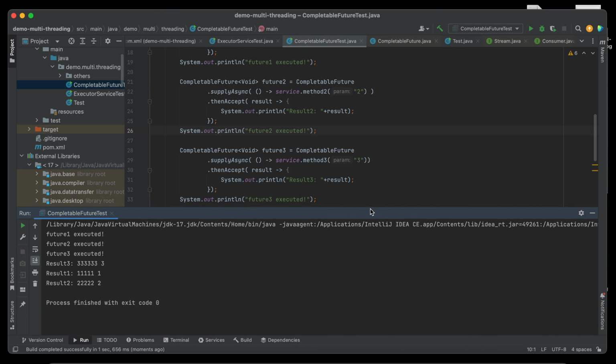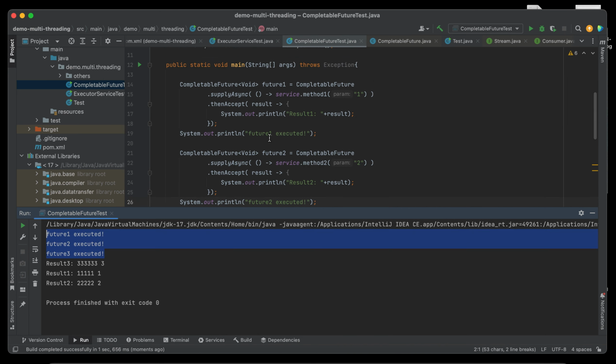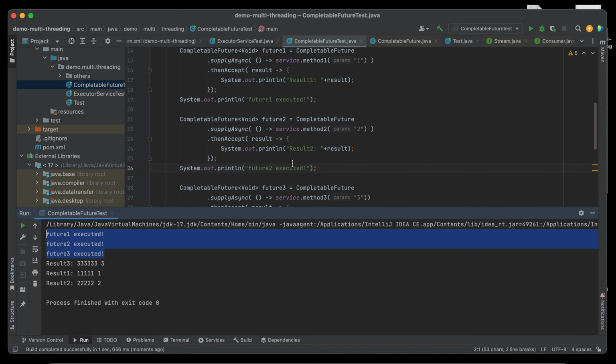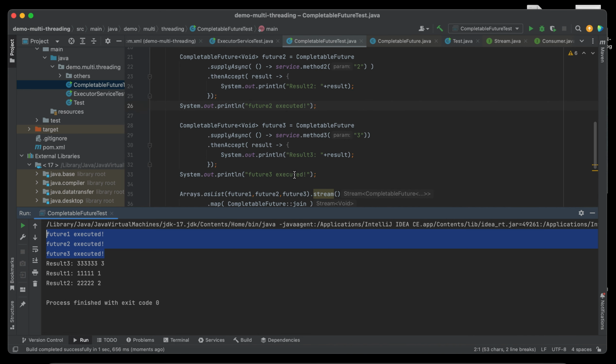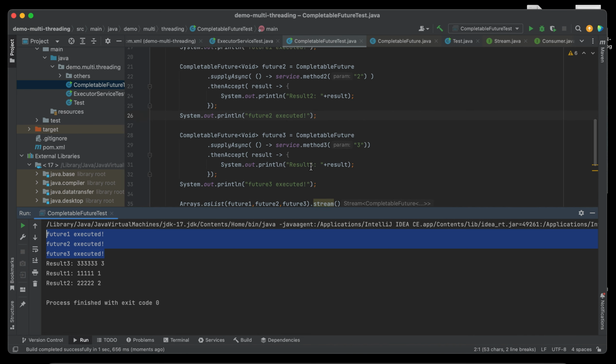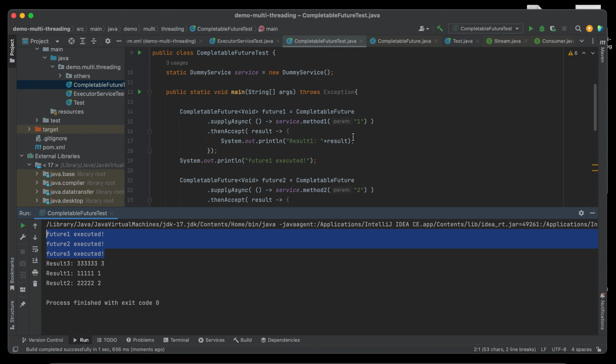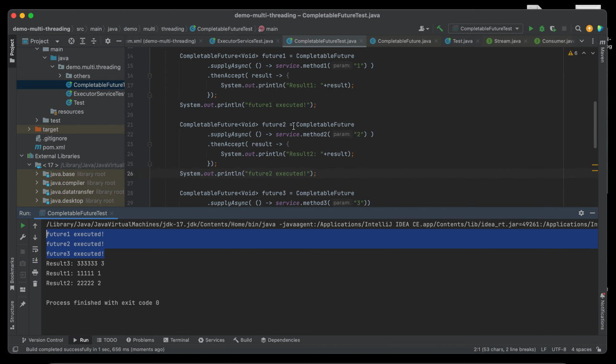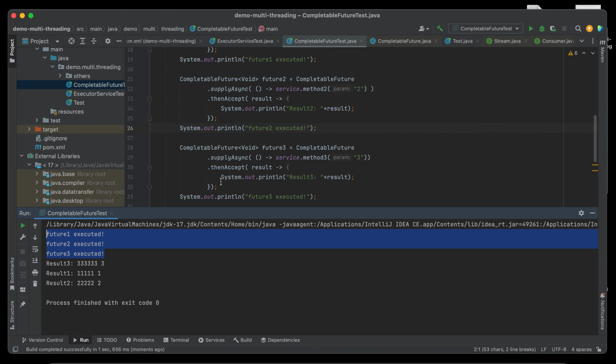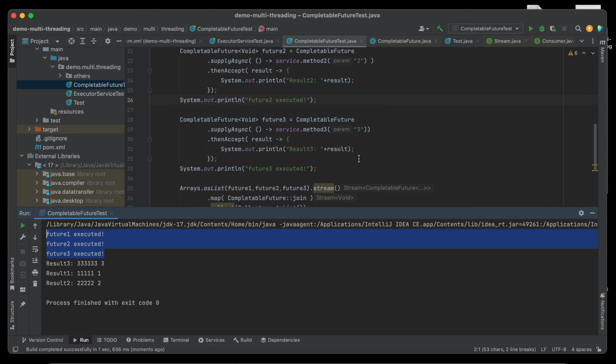All right. So as you can see here, picture 1 executed, picture 2 executed, picture 3 executed. They are executed in order, right? But as you may notice, even though picture 1 is executed first, result 3, or method 3, finishes first.